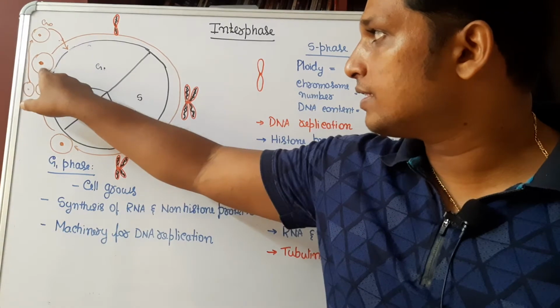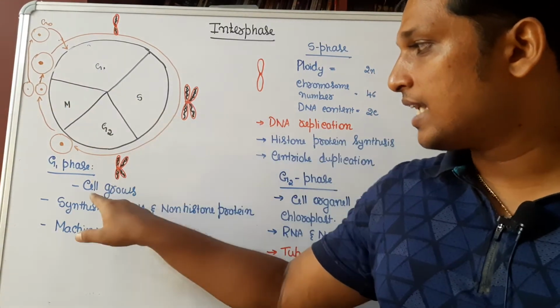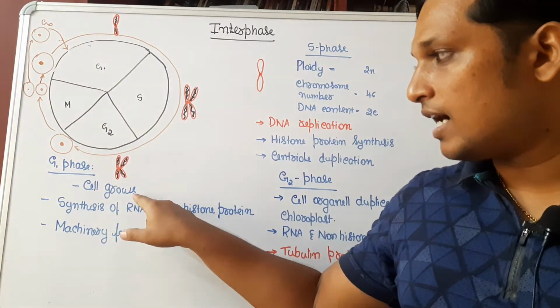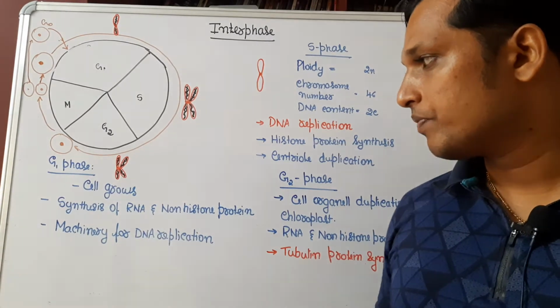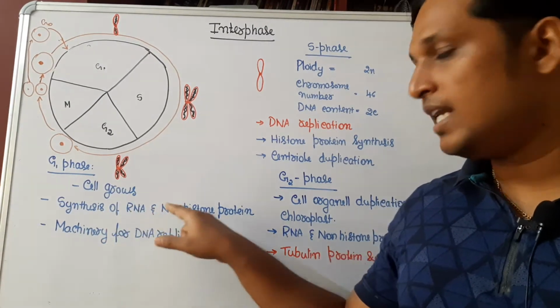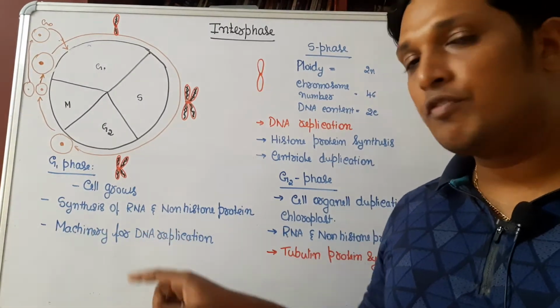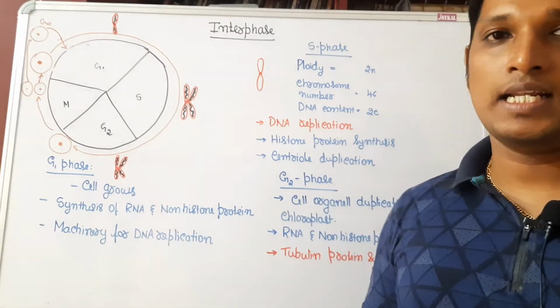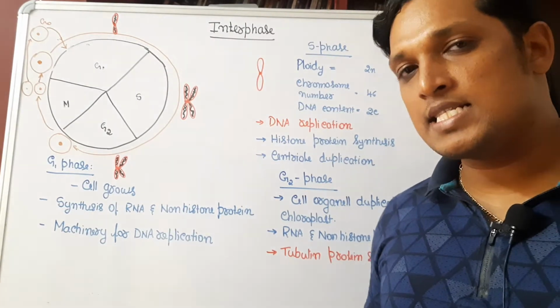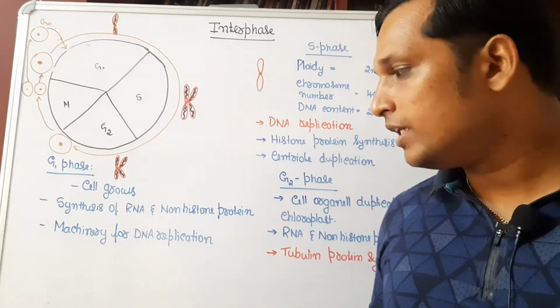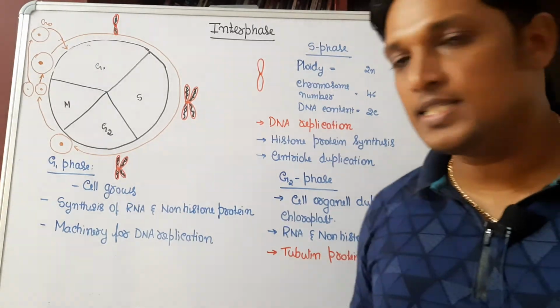Look here, I have shown a cell which is in the G1 phase. The cell now starts growing in order to divide. It starts synthesizing RNA and non-histone proteins. There will be synthesis of the machinery required for DNA replication. It is like enzymes, RNA, whatever proteins are required, that is synthesized in the G1 phase.